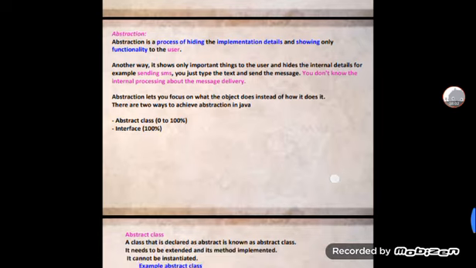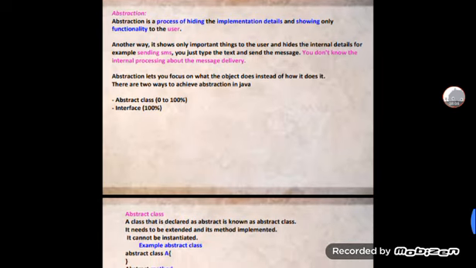And then after that, the topic is abstraction. Abstraction is the process of hiding the implementation details and showing only the functionality to the user. In another way, it shows only the important things to the user and hides the internal details. For example, when sending an SMS, you just type the text and send the message.